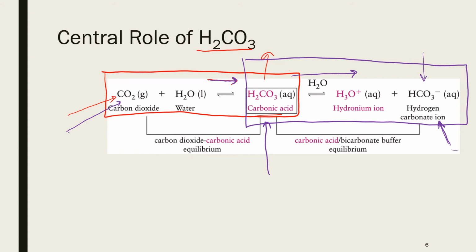Now let's see what happens when more acid or a base is added to the blood, and these acid and base components may come from metabolic activities or food or from any other source. But let's see what happens when these two acid and base components go to our bloodstream, how blood maintains its pH, because as we know, addition of hydronium ion should decrease the pH and addition of hydroxide should increase the pH.